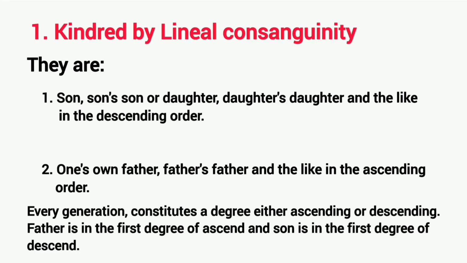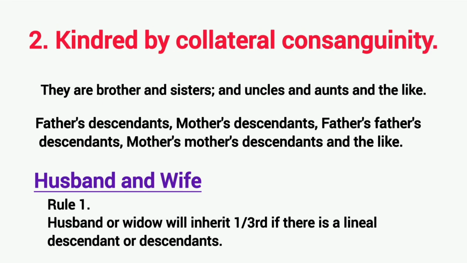Every generation constitutes a degree, either ascending or descending. Father is in the first degree of ascending, and son is in the first degree of descending. Kindred by collateral consanguinity are brothers, sisters, and uncles and aunts, and the like: father's descendants, mother's descendants, father's father's descendants, mother's mother's descendants, and the like.